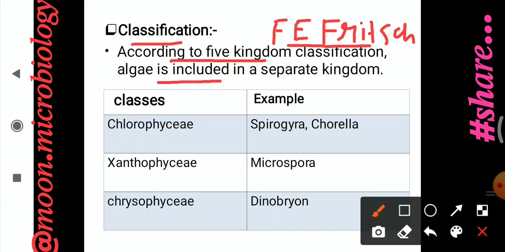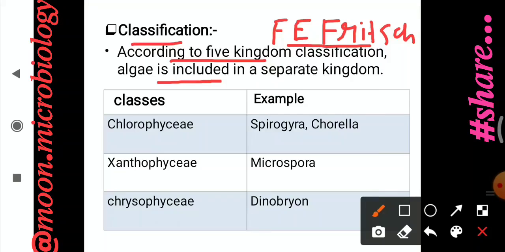On the basis of all those things, Fritsch classified the algae into 11 classes. Here we will see them one by one.